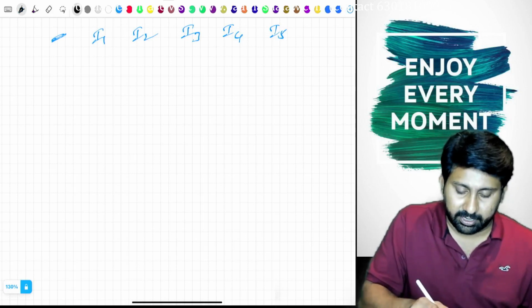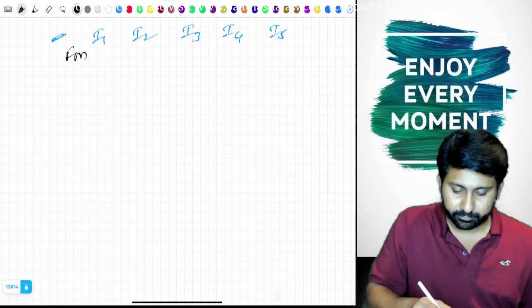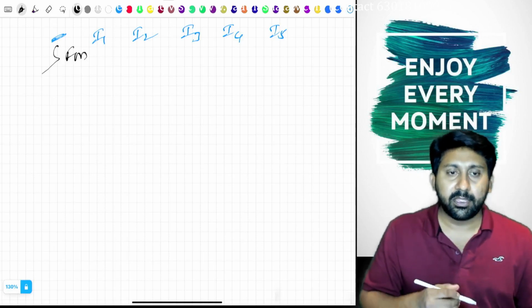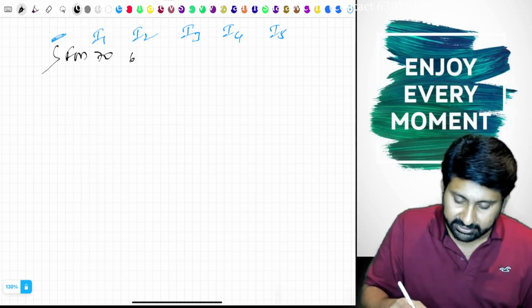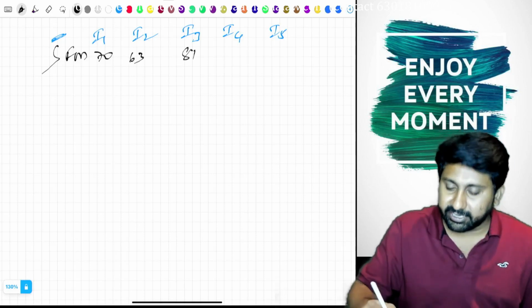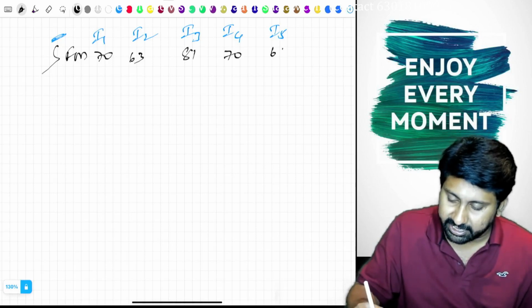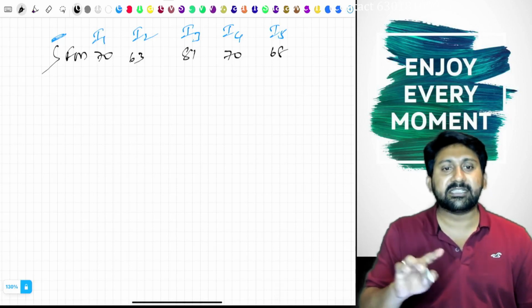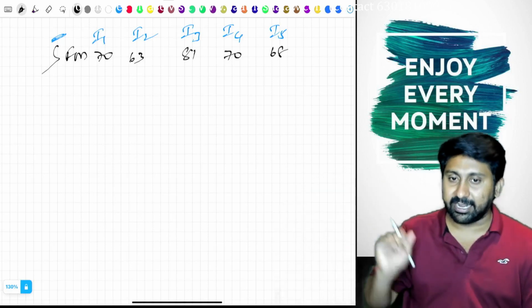First internal exam in the final SFM paper, he got 70. Second internal 63. Third internal he got 81. Fourth internal he got 70. Fifth internal he got 68. Say, for example, these are the various marks that a student got in 5 internal exams.